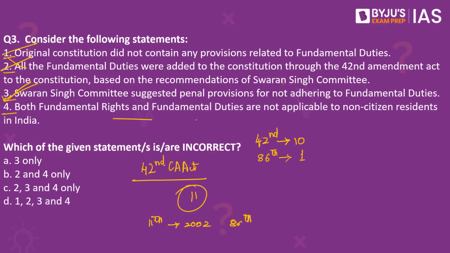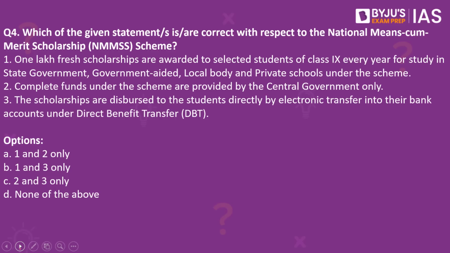Now coming to the fourth statement. This statement is incorrect because only fundamental duties do not extend to foreigners or non-citizen residents in India. But fundamental rights are applicable to them as well. Therefore, this becomes incorrect. So the right answer to our question would be option B, 2 and 4 only, because the question is asking us for incorrect statements. Moving on to question number 4.